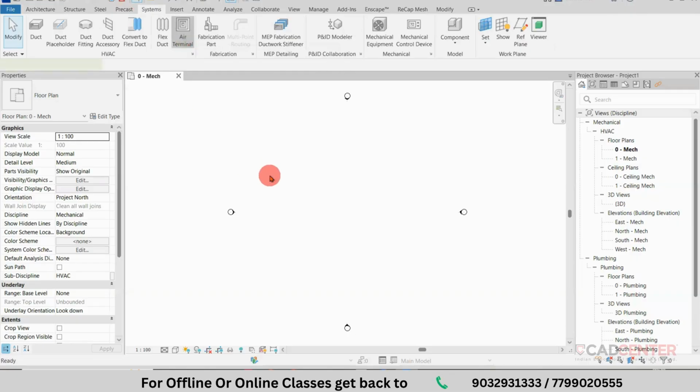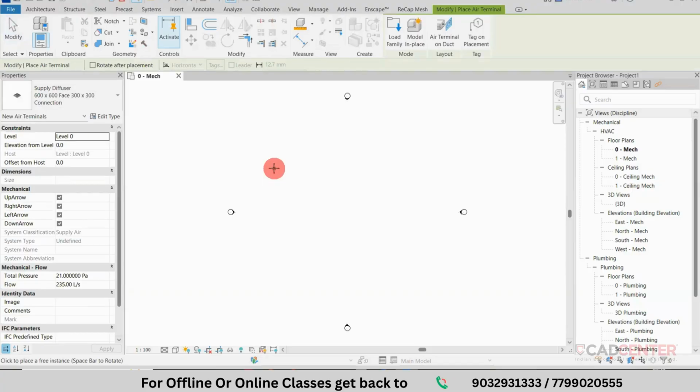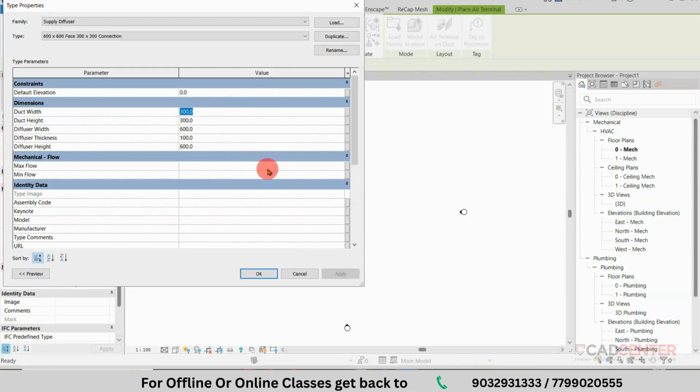Most of the time, what I observe when you are doing practice is that you are not modifying the object. For practice purposes, you are just placing it. So my suggestion is to go to Edit Type and modify the dimensions you are providing. I require a 200 by 200 duct size and 400 by 400 for the terminal size. The diffuser thickness I require is 50 mm. So I am modifying these.